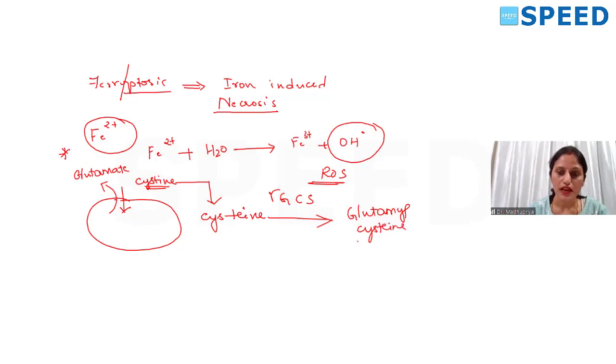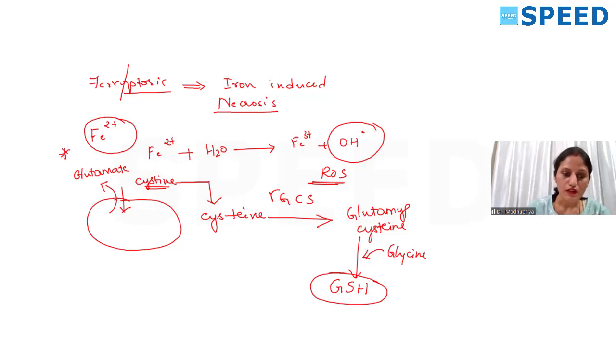Then on addition of glycine, it will produce reduced glutathione, GSH. This is very important as an antioxidant. Once it is formed, glutamate will go into circulation in exchange, so this is how the cystine glutamate cycle is maintained.